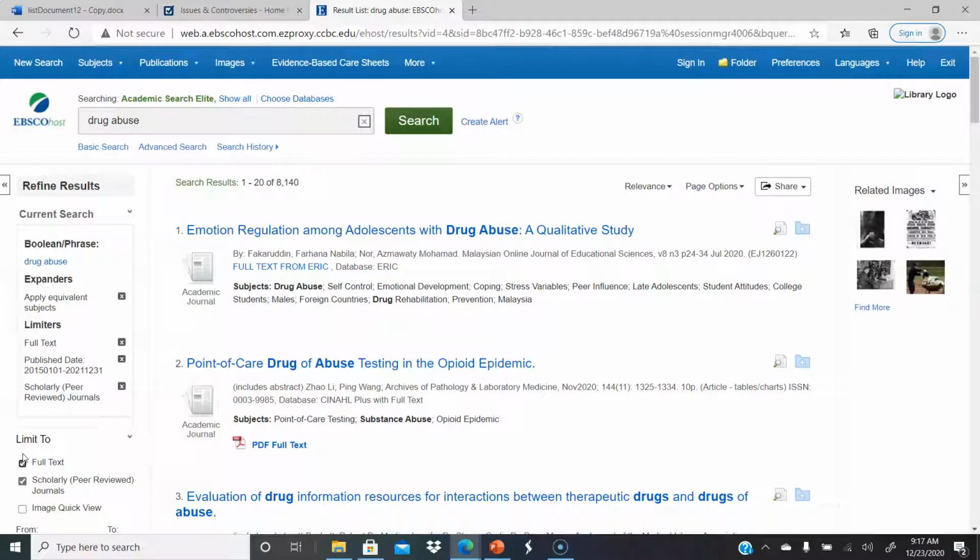So that's just showing you, you start out with well over 100,000, and you have it down to 8,000 just with the full text, scholarly, and timeline parameters. But if you're really looking to find your resources, you want to be more specific.